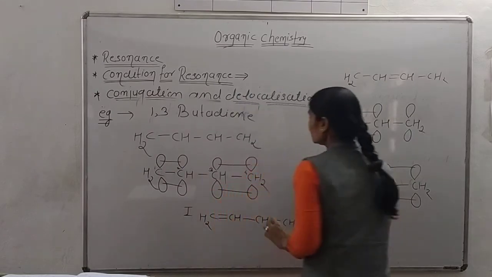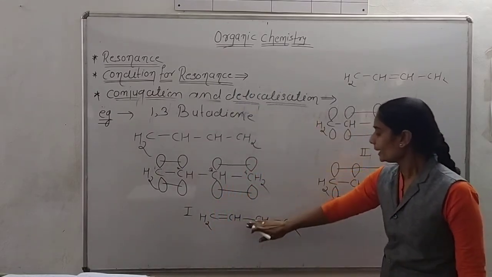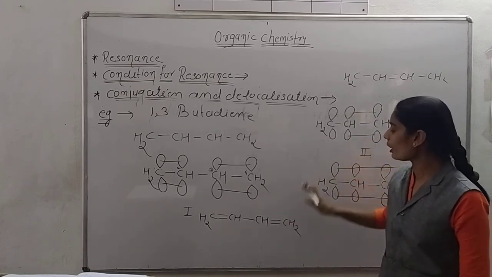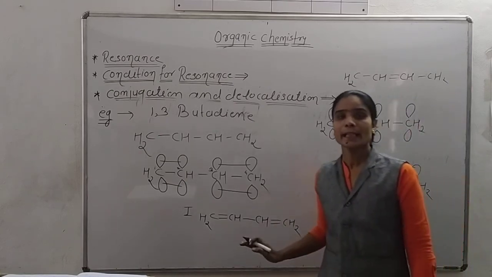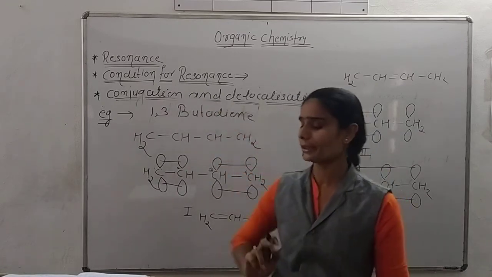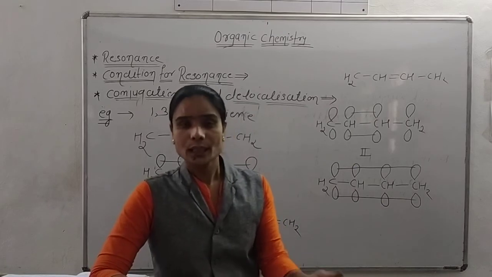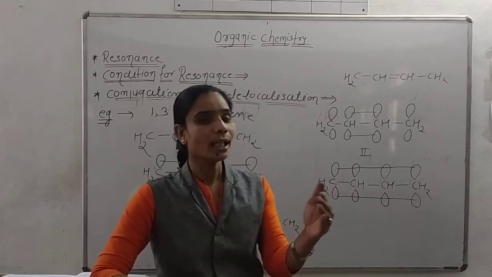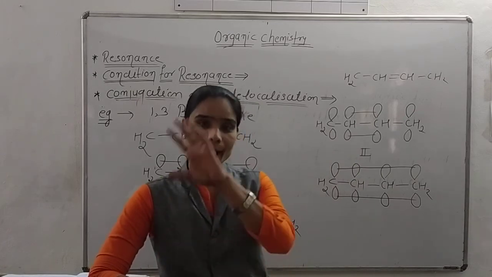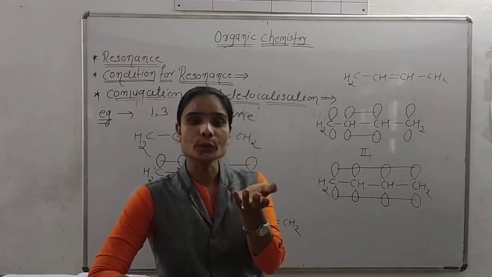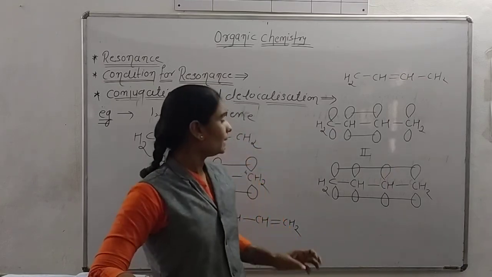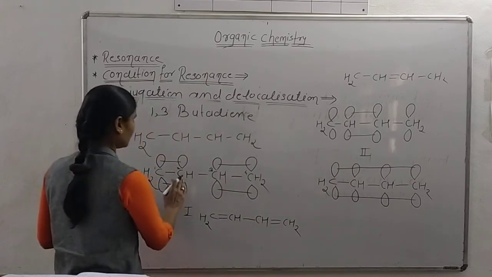Okay, but this original molecule shows this type of resonance form, and these resonance forms are given by 1,3-butadiene due to the conjugation and the delocalization. Okay, we know the conjugation. A conjugated molecule has alternate double and single bonds, and the total system in which the conjugated molecules are present is the conjugation. But the transfer of electrons.